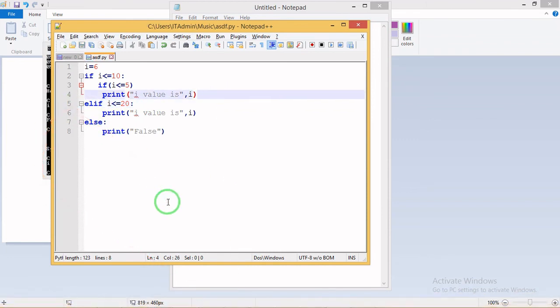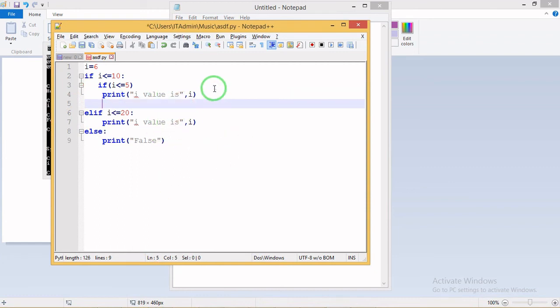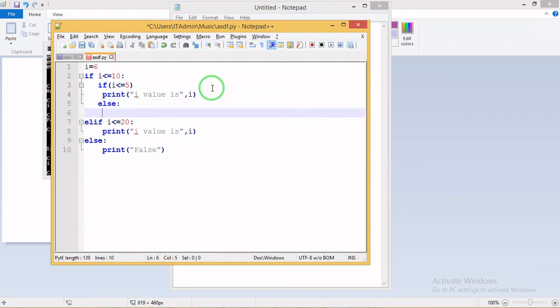Okay, now see what happens. I'm saving it. We have to give another else also. Indentation is very important in a Python program.